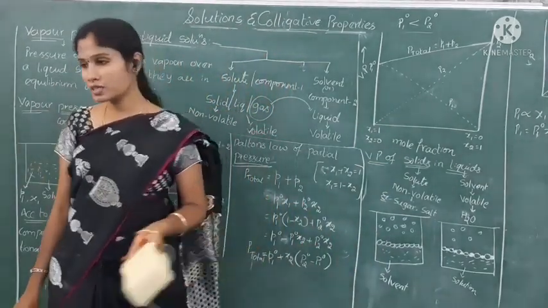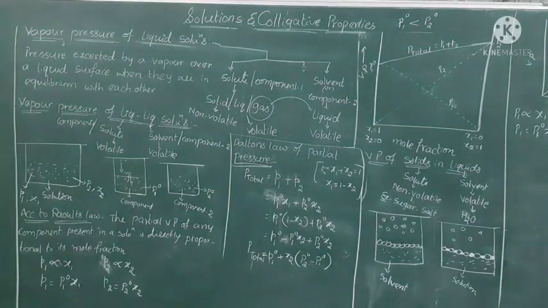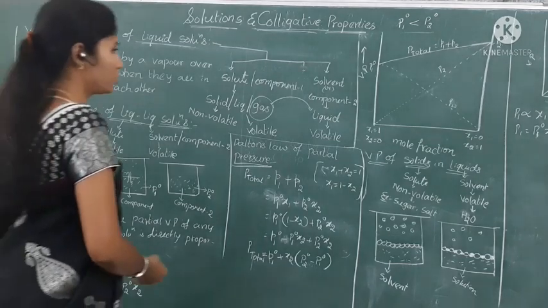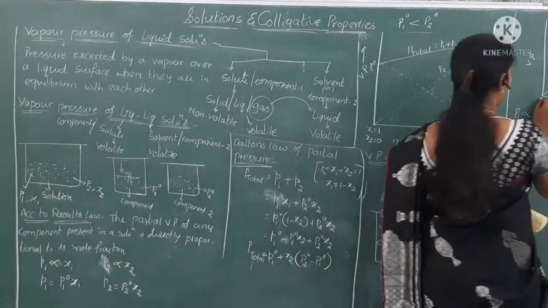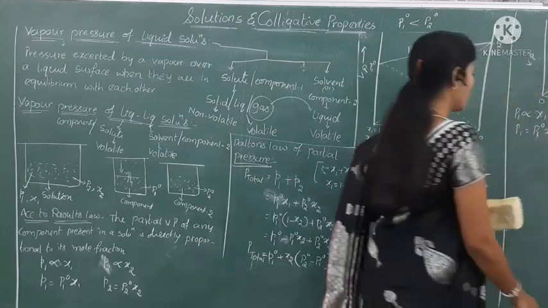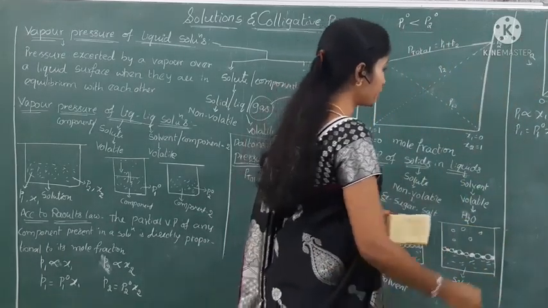Okay now, next we can enter into the next topic, that is ideal and non-ideal solutions.